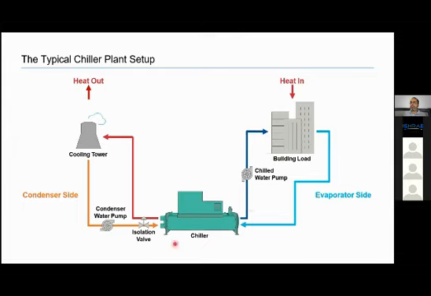What is the job of the chiller? The job of the chiller is to produce 7 degrees centigrade water. Inlet is 12 degrees, outlet is 7 degrees. So the job of the chiller is to reduce the temperature from 12 degrees centigrade to 7 degrees centigrade. Right? And for this, we have various other systems. We have chilled water pump, we have condenser water pump, we have various isolation valves in it. We'll have AHUs in the buildings. We have cooling tower.